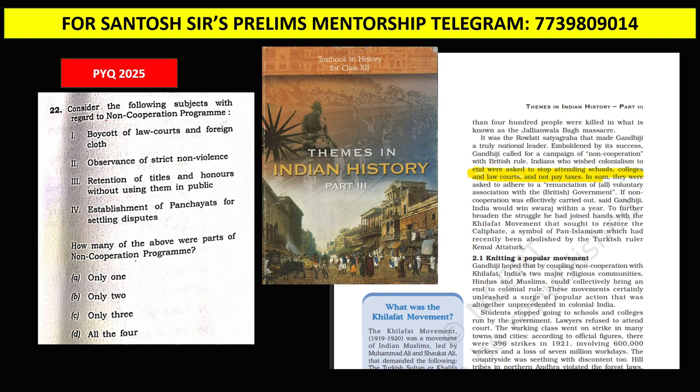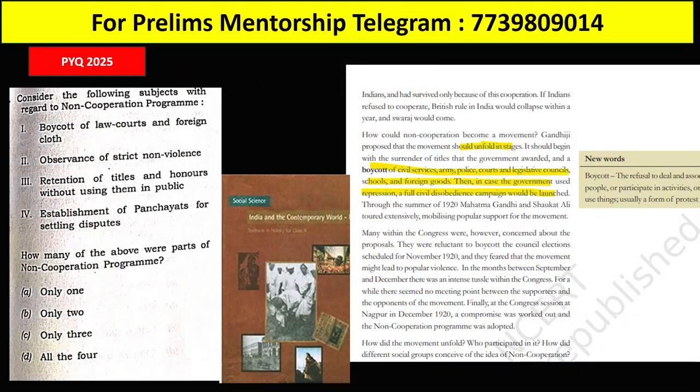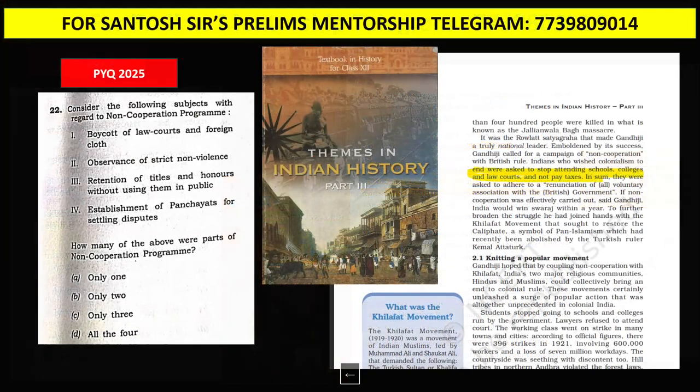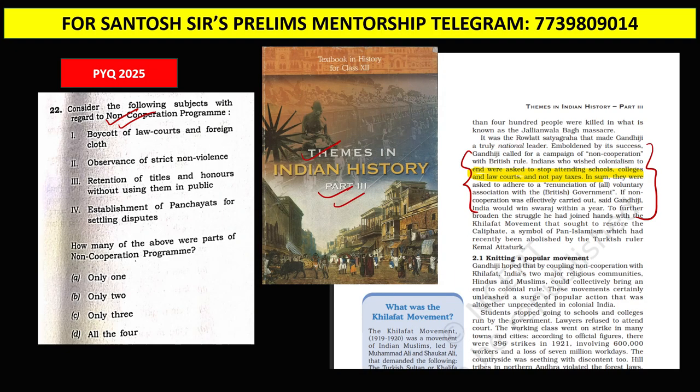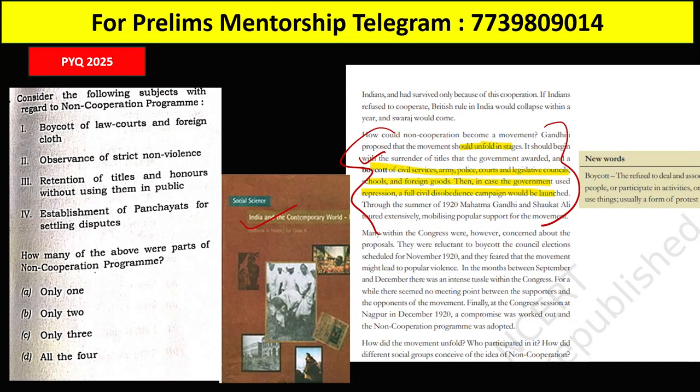You can see this question, the non-cooperation program. Guys, this was again taken from the NCERT Themes in Indian History Part 3, which covered the activities of the non-cooperation program. Next, guys, you can see this was also covered in the class 10th NCERT book. You can see the same thing was covered twice, both in the class 12th book and in the class 10th book.